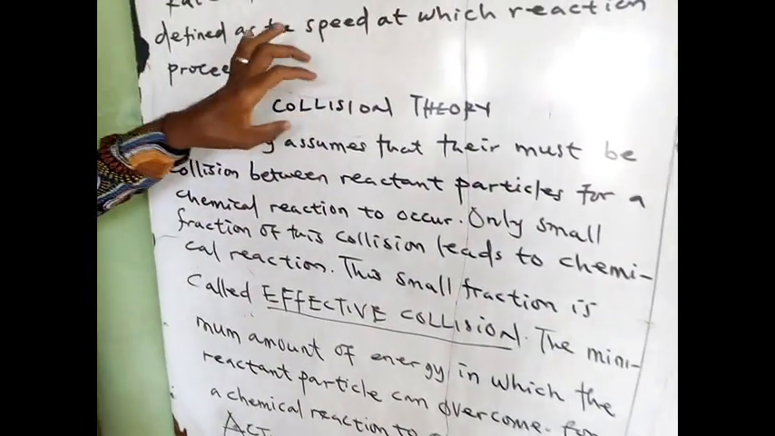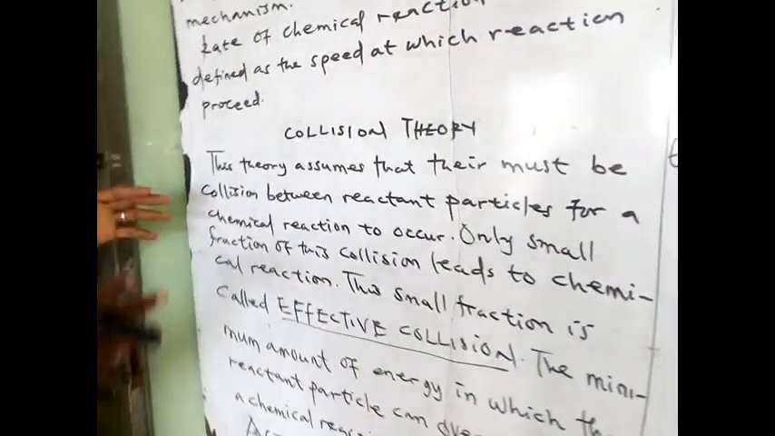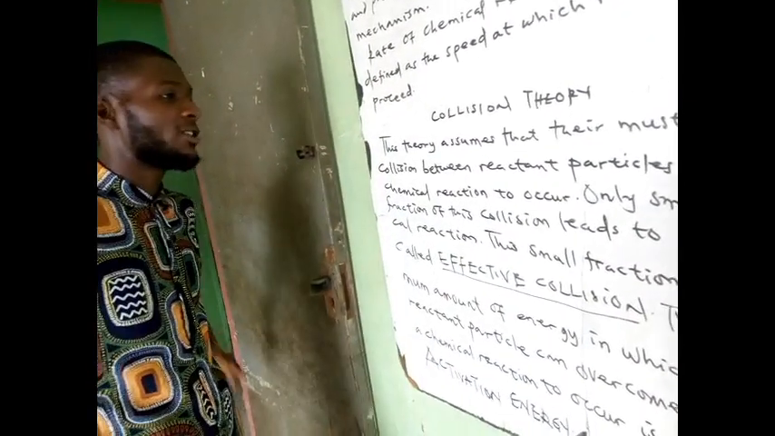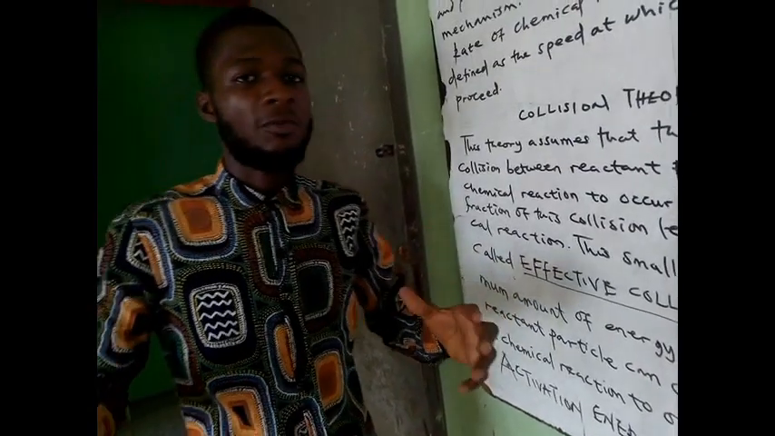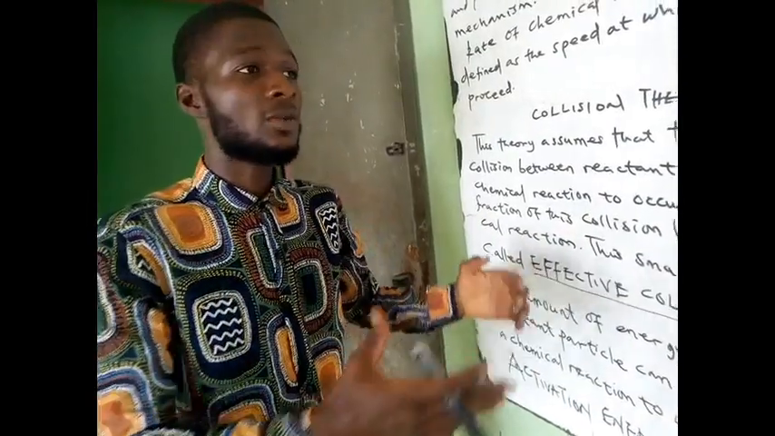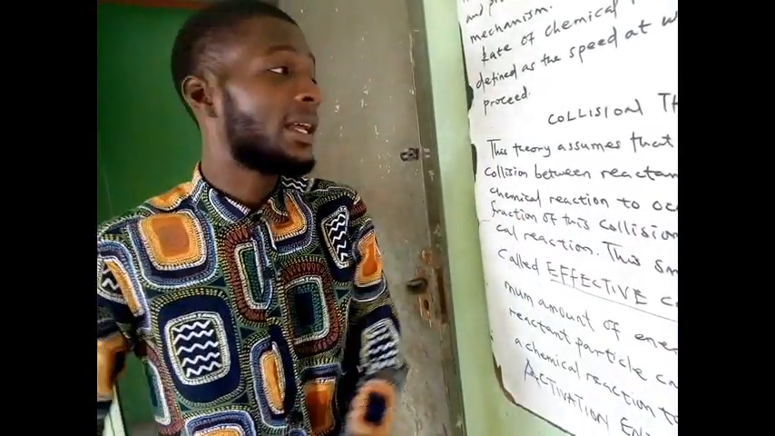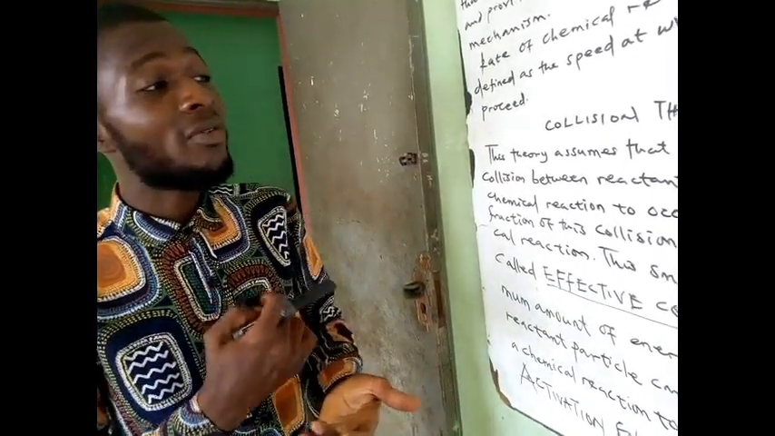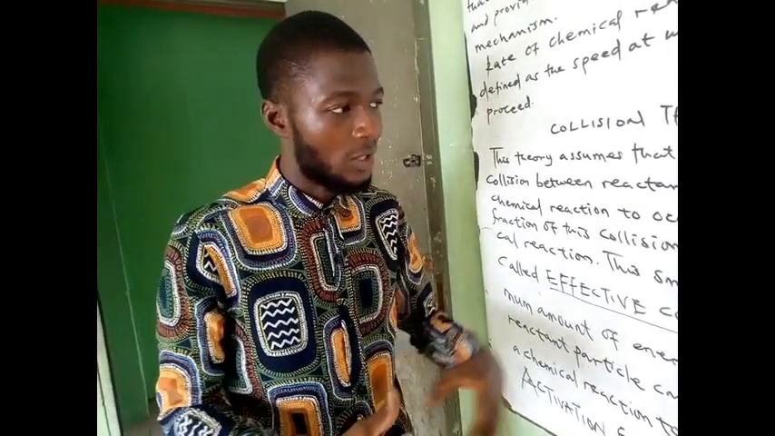Now, let's talk about the collision theory. Collision theory enlightens us more about our reactants and how we can get our products. This theory assumes that there must be collision between the reactant particles. It means that we have a substance A and a substance B colliding to get the substance C and the substance D. That's what the collision theory is talking about. Before any reaction can occur, the reactant particles must collide with one another to give a product.